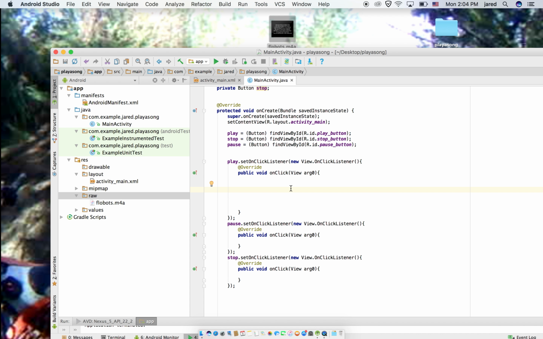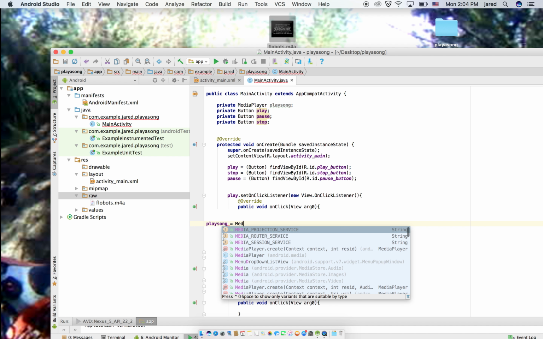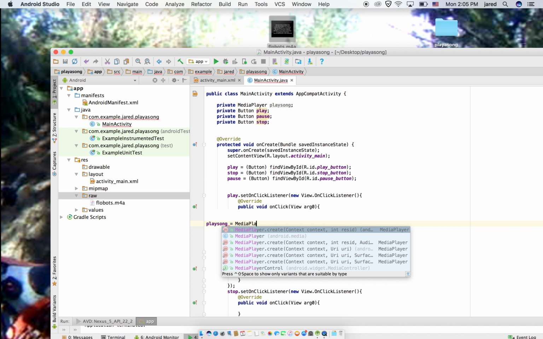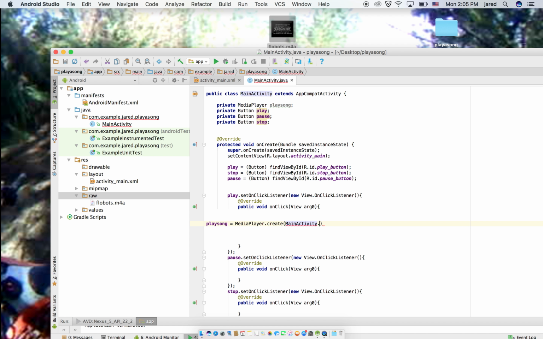Type the name of your media player, so play song equals media player dot create, main activity dot this, dot raw dot flowbots, the name of the song, semicolon.